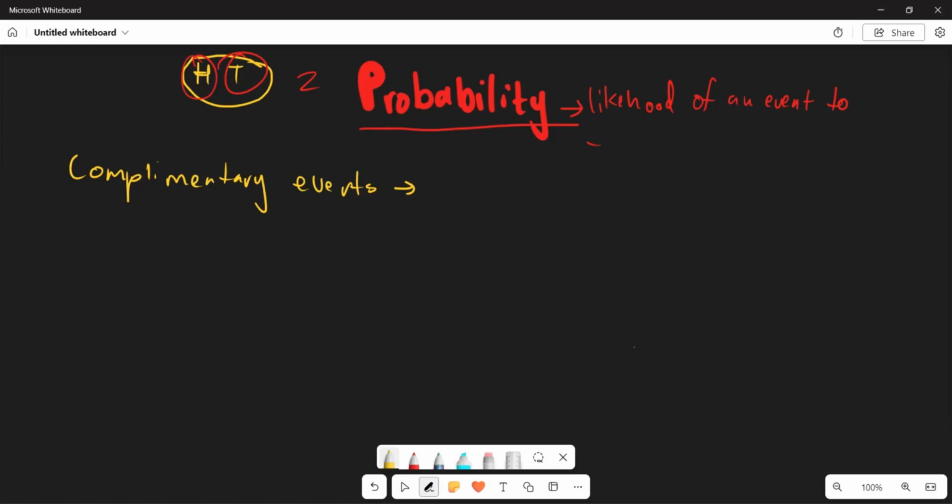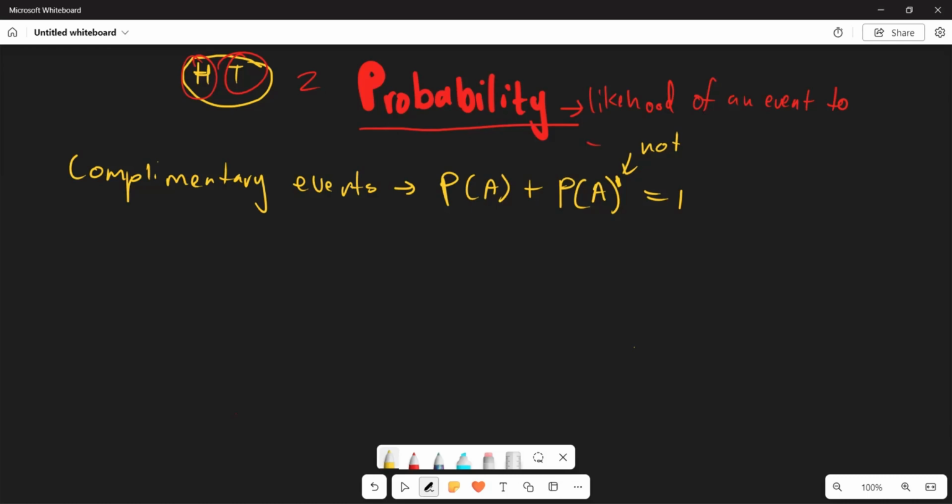In this context, it's when you have the probability of A plus the probability of A not. This particular symbol here represents not, right? So the probability of A plus the probability of A not gives us 1. This can be understood as our complementary events.